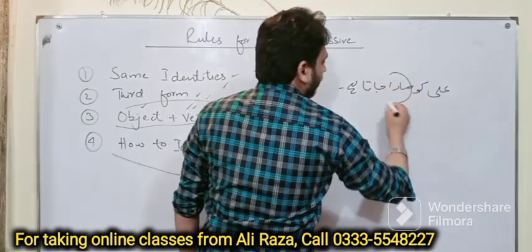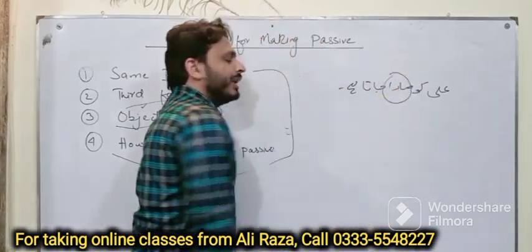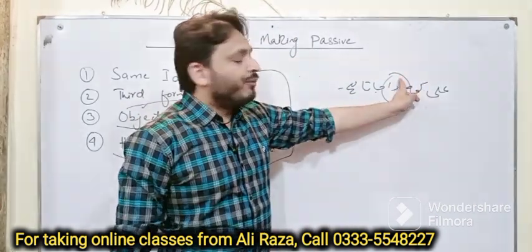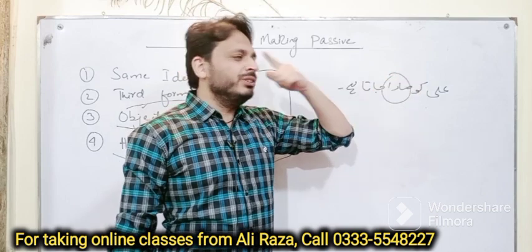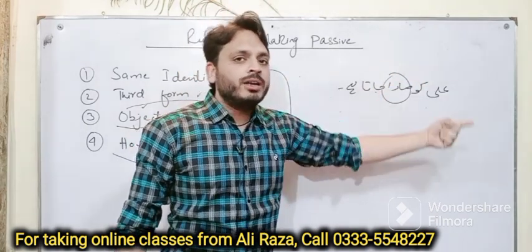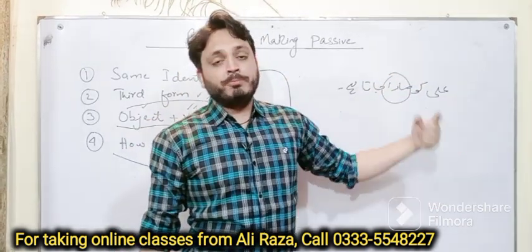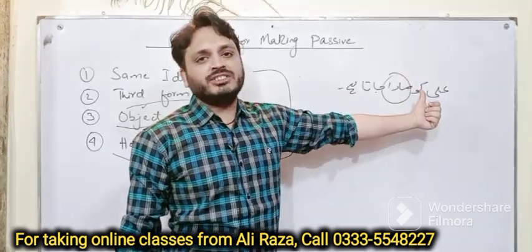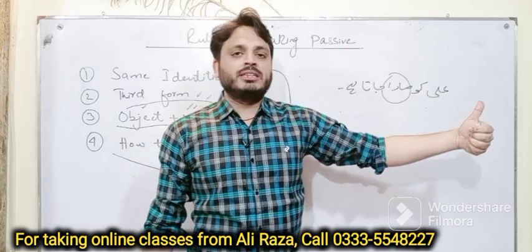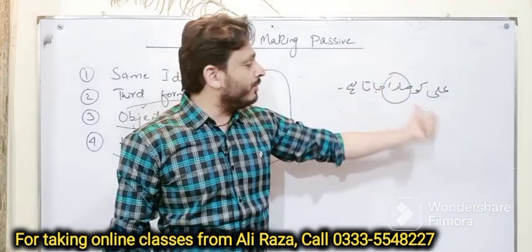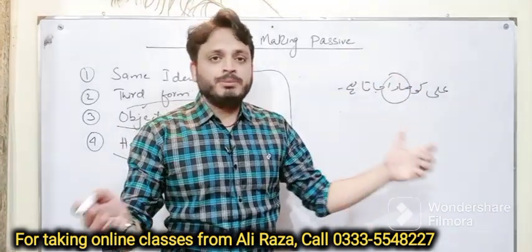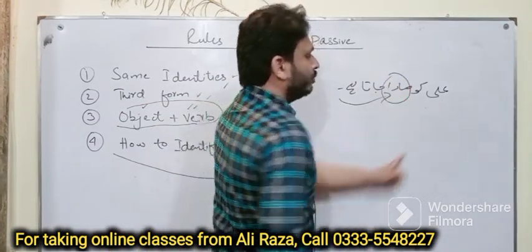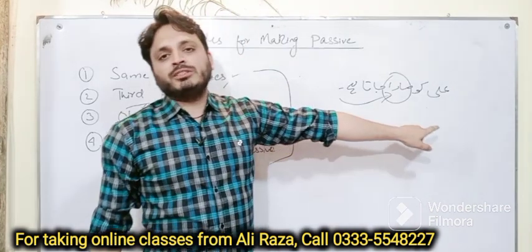What is the verb here? Here verb is marna. After locating your verb, follow this verb and find out whether the performer of that verb is available or not. If the doer of this action is present there, then it will be an active voice. If the doer or the performer of this action is not available, it must be a passive voice. Ali ko mara jata hai, verb है मारना, मारने वाला मौजूद नहीं है, there is no one, so this is a passive voice.